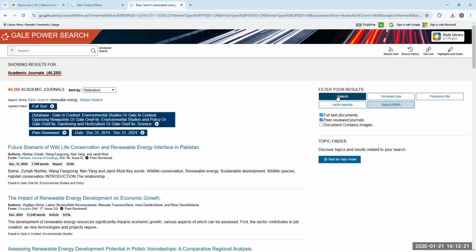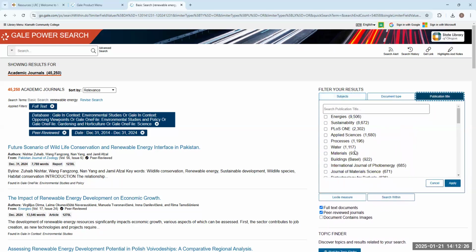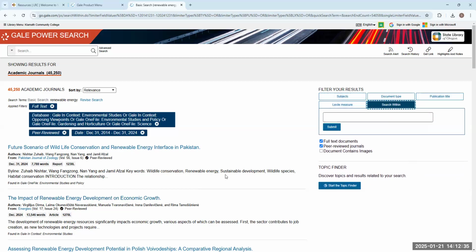And then you can also filter your results by subject. It'll let you do that. Publication title, if you're looking at specific publications, you can do that as well. And then you can also search within all of the text here. So again, Gale is a lot like EBSCO in its function and its breadth of knowledge for you guys to take a look at, but it's also still really helpful if you're actually starting to really get into researching whatever you're looking at, right? This is a great place to find any scholarly information you will need to help write your paper.